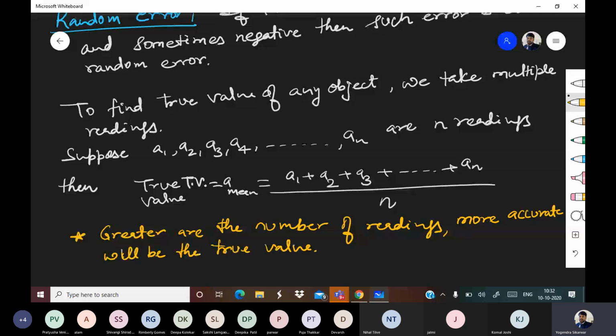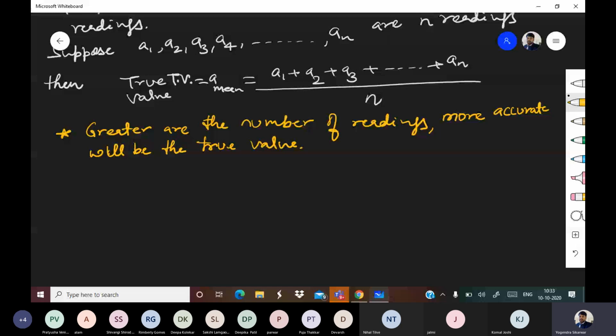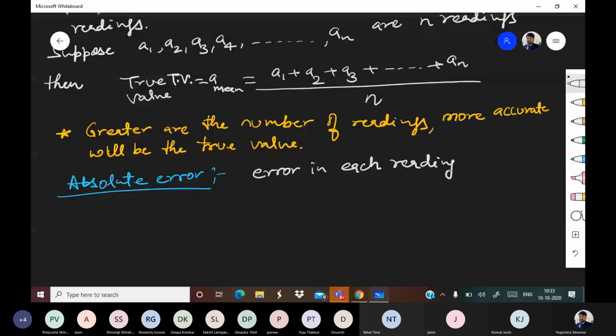Now there is something called absolute error. So please write absolute error. The difference between a reading and the mean is called absolute error.